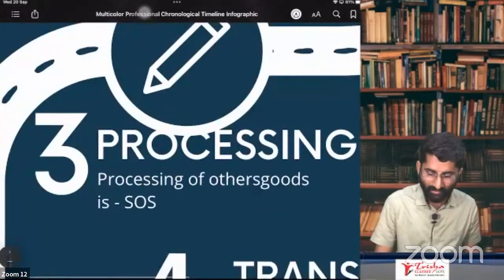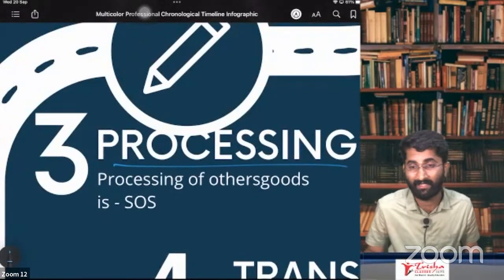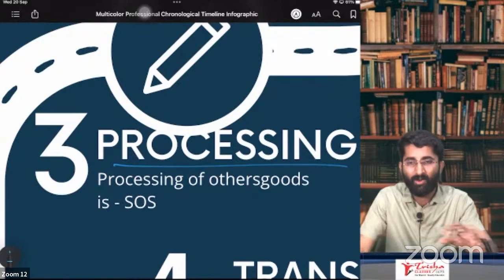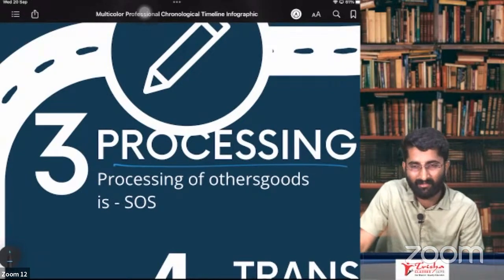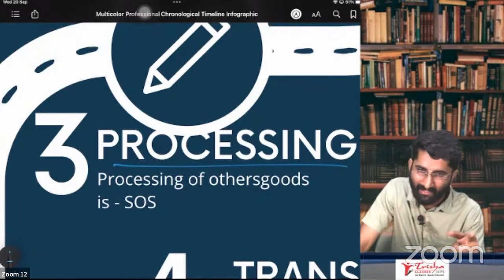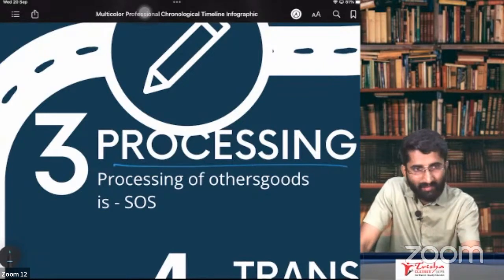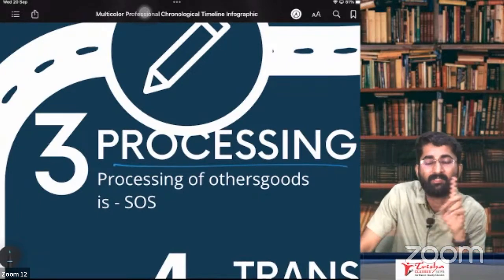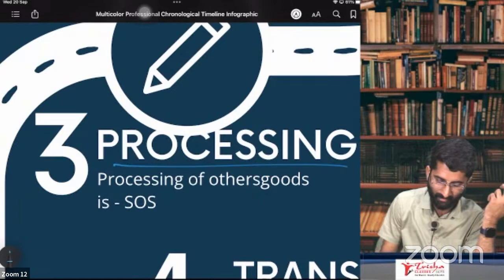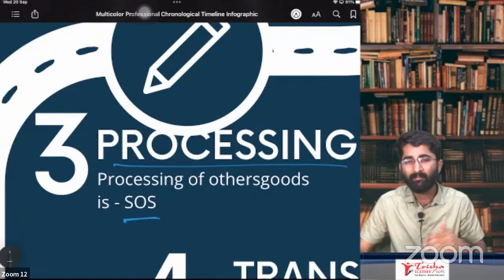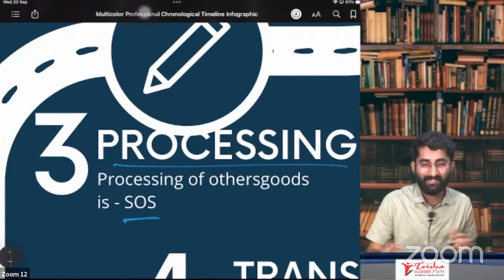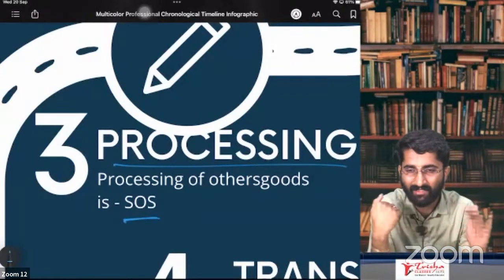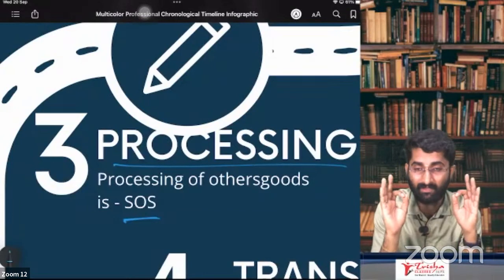Next one, processing on others' goods. So I give you one good. Example, I am giving you my laptop, and you are doing some service, some repairs. See, I am not selling that laptop to you. You did the repair and gave it back to me. What is this? This is supply of service, people. This is not supply of goods. Known fact. Example, I gave you one laptop, you are repairing it and you gave this laptop back to me. This is supply of service.